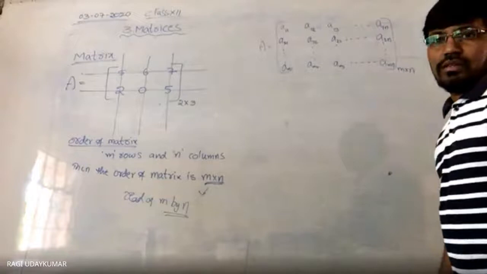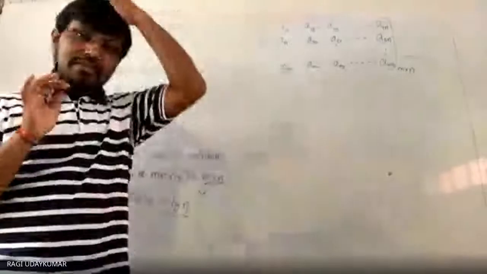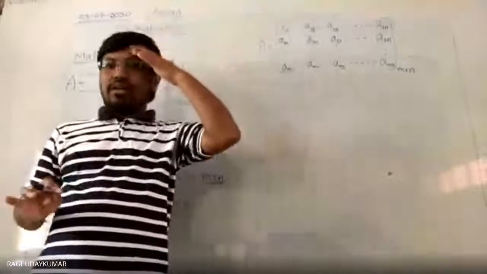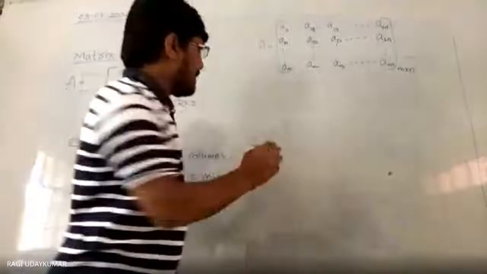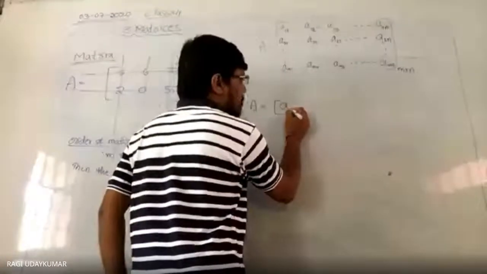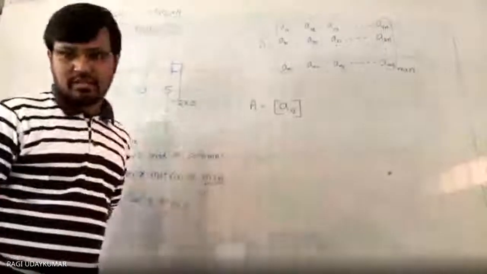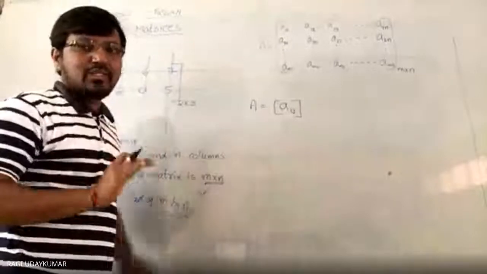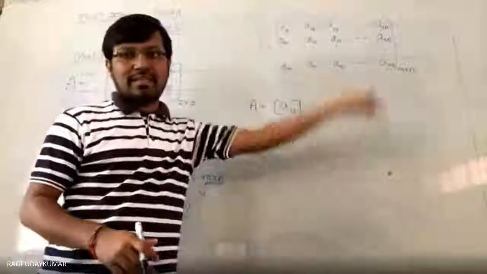Like this. So this is a general way of representing a matrix, and usually whenever we represent any matrix, we write it like this: capital A, in brackets Aij. Like this we write. Aij is nothing but the elements A11, A12, A13, A14, A15, A16 like that.